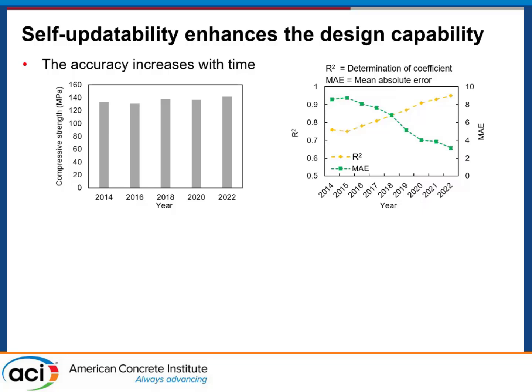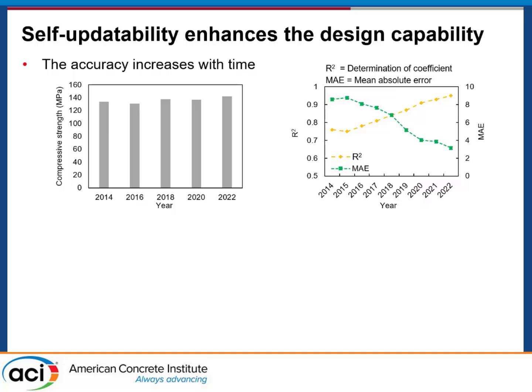As you can see, when we look at the data at different times, in 2014 we only had maybe 20 papers, and then in 2022 we collected 2,000 papers. This enables us to significantly improve the accuracy, as indicated by the R² value.